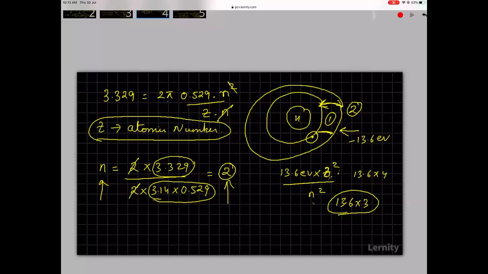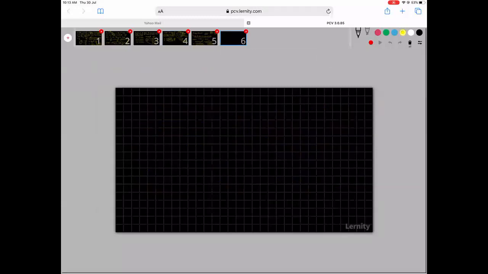Once I got the value for n, then I know that the energy here is minus 13.6. The energy here in the ground state is minus 13.6 into 4. So how much energy is released? That is 13.6 into 3 is released. Okay, so now I will work out from there again. So now the photon has energy 13.6 into 3 electron volt.